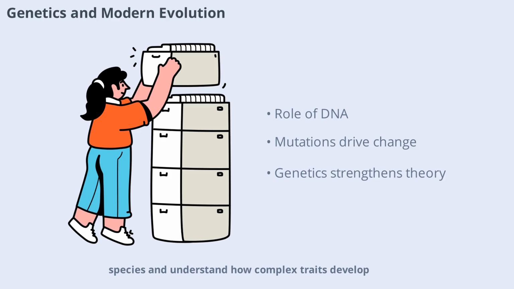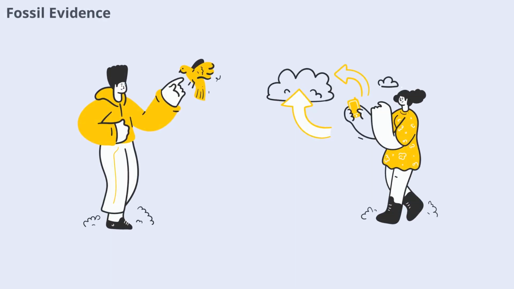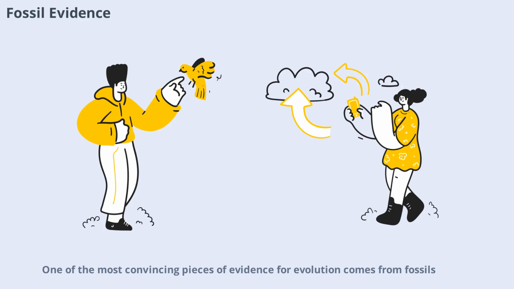One of the most convincing pieces of evidence for evolution comes from fossils. Fossils are the preserved remains of ancient organisms, and they show a clear record of gradual change over time. By studying fossils, scientists can see how species have transformed, adapted, or gone extinct. Transitional fossils, like those showing the shift from fish to amphibians, provide snapshots of evolution in action. These discoveries help us piece together the grand story of life's history on Earth.